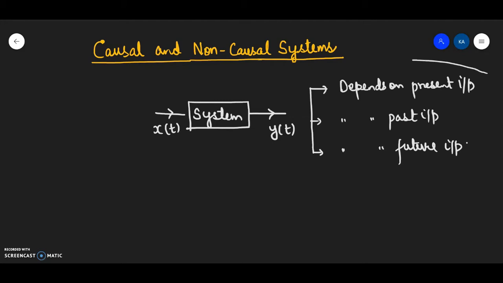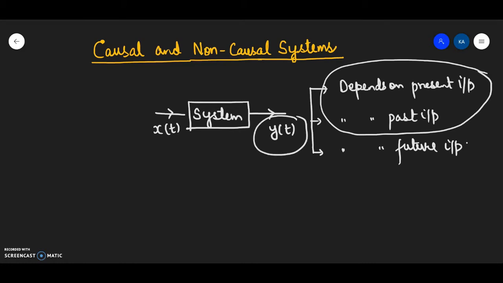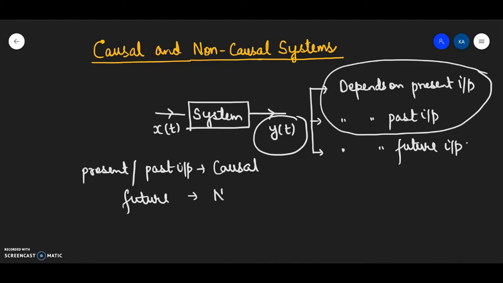Now for the first two possibilities, that is if the output y(t) of the system is depending only on the present and the past inputs, in such a case, I'll say that my system is a causal system. In case the output depends on the future inputs as well, in such a case, I'll say that my system is non-causal or anti-causal system.